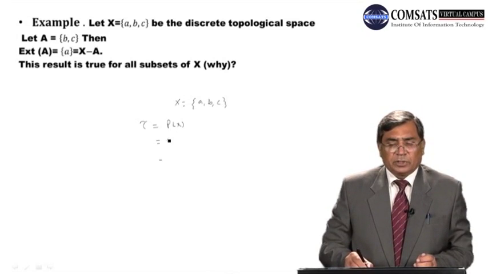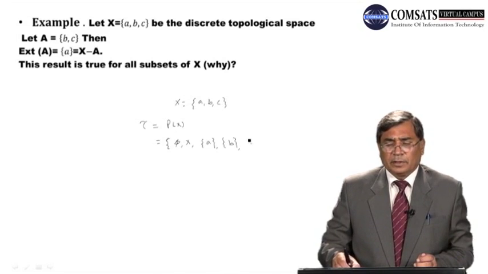It means tau consists of phi, X and all subsets of X: {a}, {b}, {c}, {a,b}, {a,c}, {b,c}, {a,b,c}.